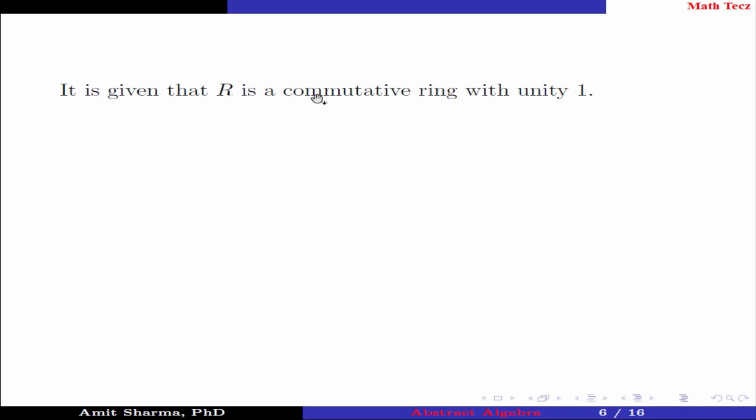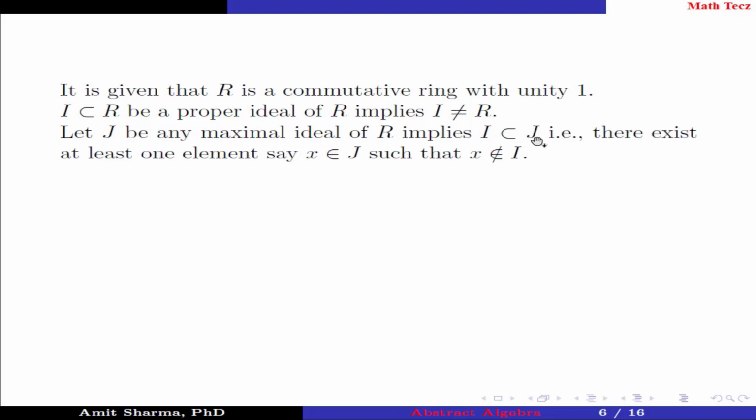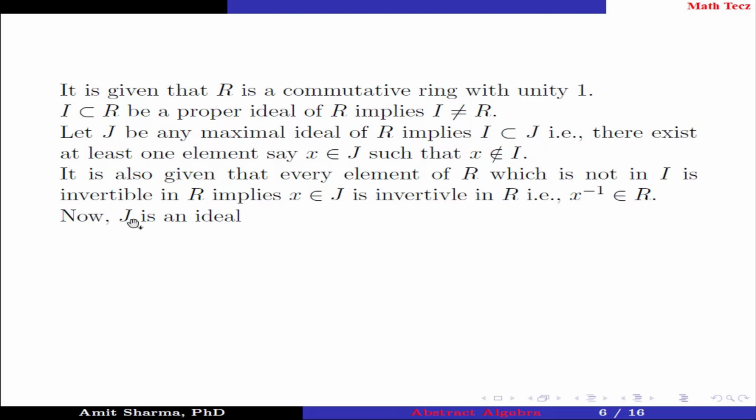It is given that R is a commutative ring with unity. I, a subset of R, is a proper ideal of R, which implies I is not equal to R. Let J be any maximal ideal of R, which implies I is contained in J. That is, there exists at least one element, say X, belonging to J such that X does not belong to I. It is also given that every element of R which is not in I is invertible in R, which implies X belonging to J is invertible in R, that is, X inverse belongs to R. Now, J is an ideal, which implies X times X inverse, which is equal to 1, belongs to J, which implies J equals R.